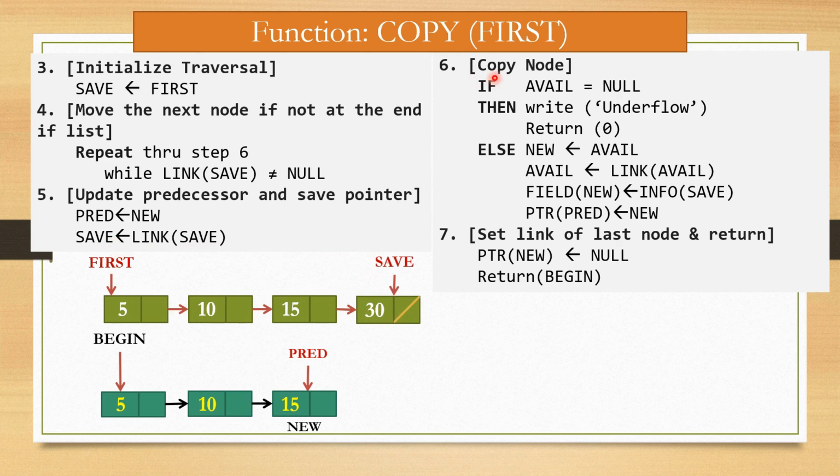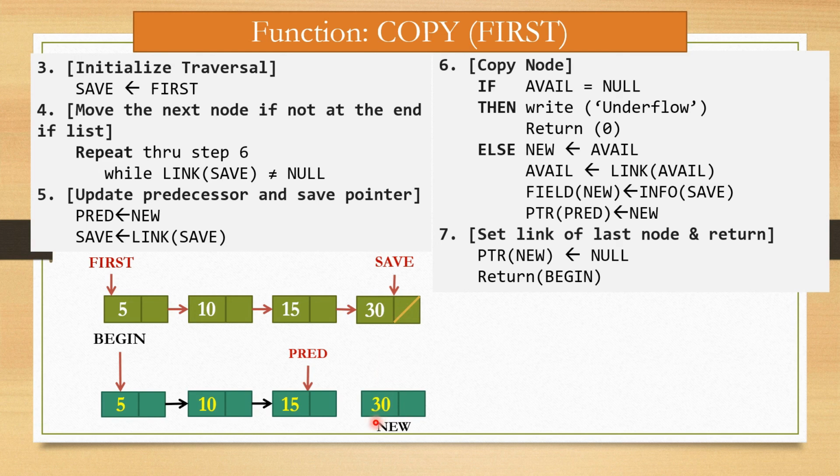Now the next step is copy node. So here again underflow does not occur. So the else part is executed. So avail is assigned to new. So this node becomes new and info of save is assigned to field of new. This means this 30 is assigned in field of new, right?